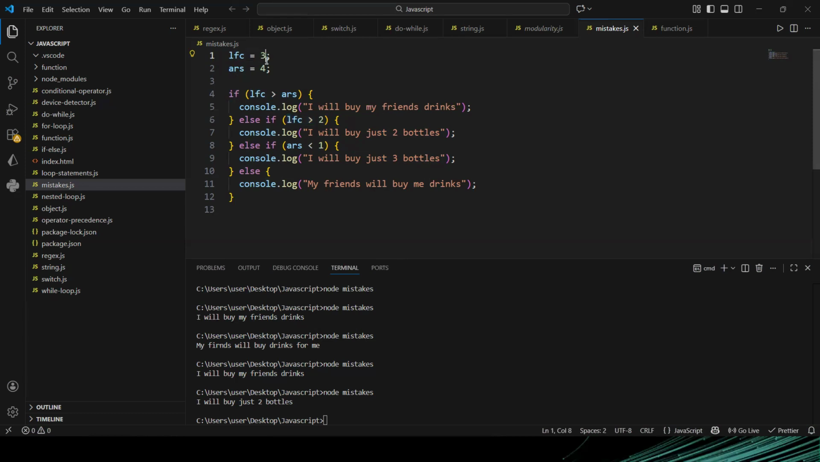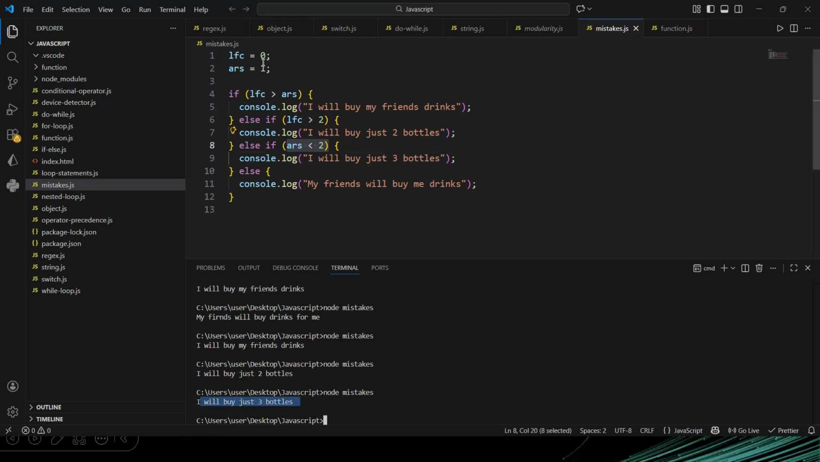So if Liverpool scores 1 and Arsenal scores 0, that means Liverpool still won the match. But let's assume Arsenal less than 2. So even if Liverpool loses the match and Arsenal scored only one goal, this condition will not be met, this is also not true, but this one will be true. Arsenal scored less than 2. 1 is less than 2. So I will buy just 3 bottles. If Arsenal scores less than 2, you can see it came down to I will buy 3 bottles.